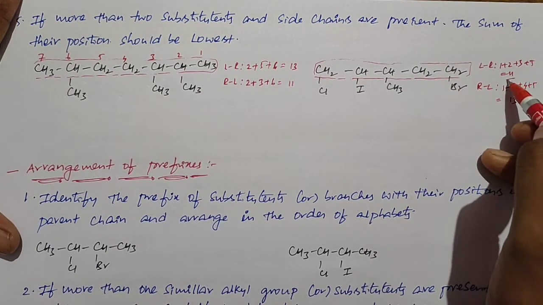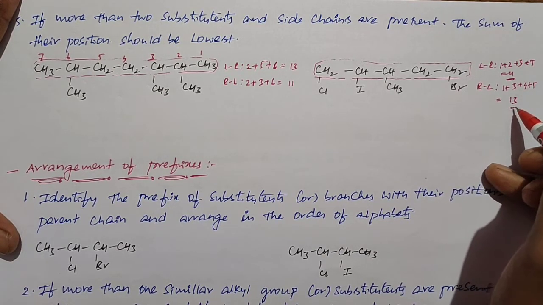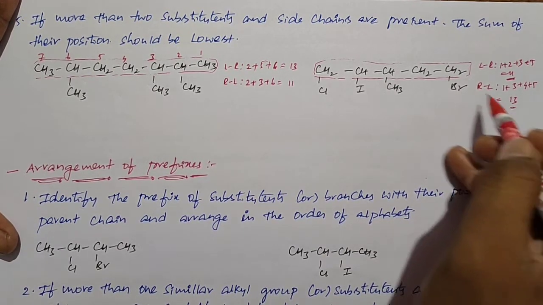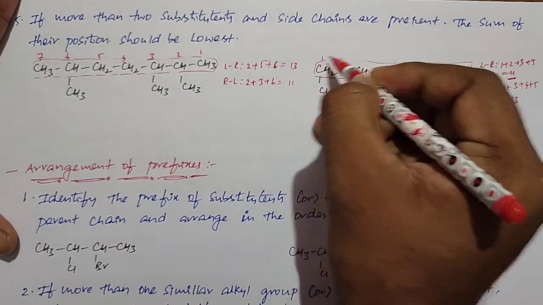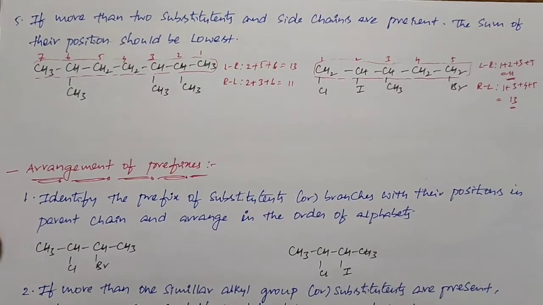So if you observe from left to right, sum of the positions is equal to 11. From right to left, sum of the positions is equal to 13. So we need to number from left to right. So 1, 2, 3, 4, 5. So this is about the lowest number rule.